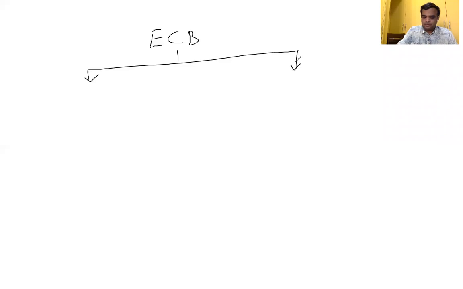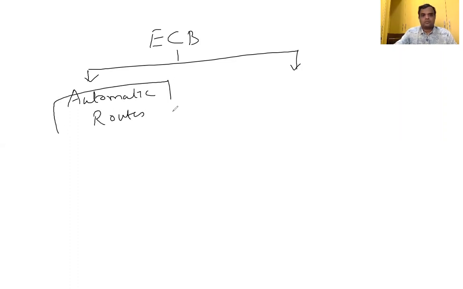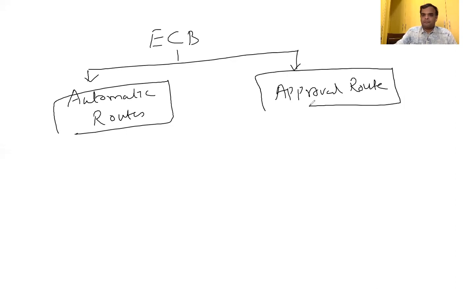That ECB may be raised in two ways. One is automatic route. Another one is approval route. In the approval route, RBI approval is necessary.